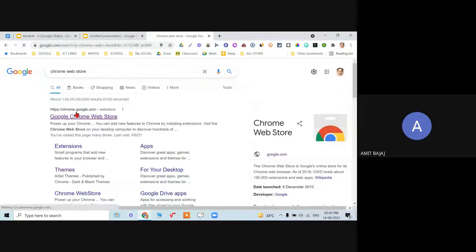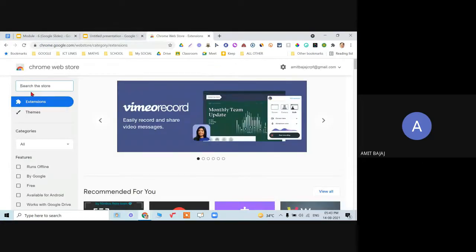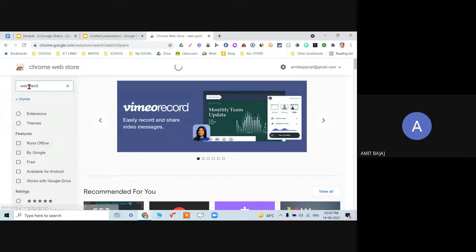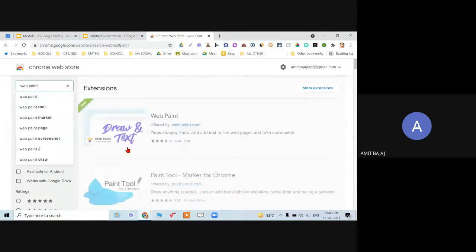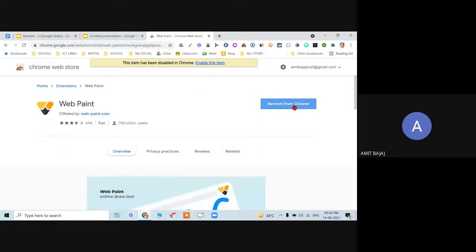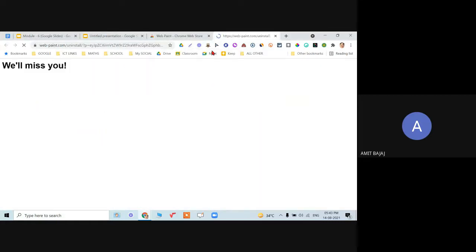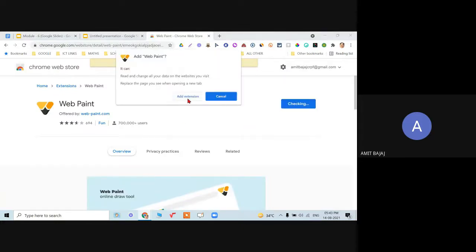As I already talked about the Google Chrome web store, there is the web extension, web paint. It was already here. I don't know why it's not showing here. So it is already added. Let me remove it once, and now let me add it again.